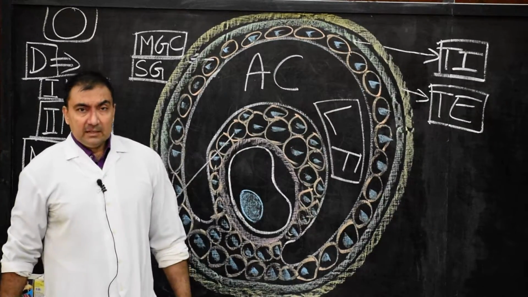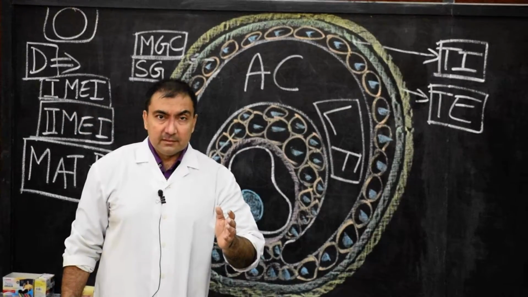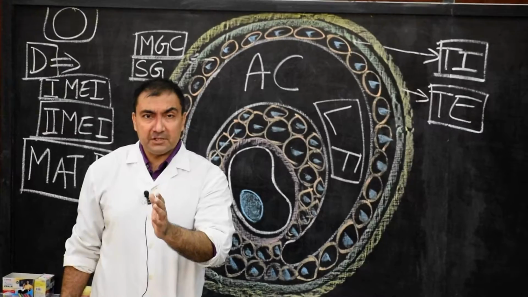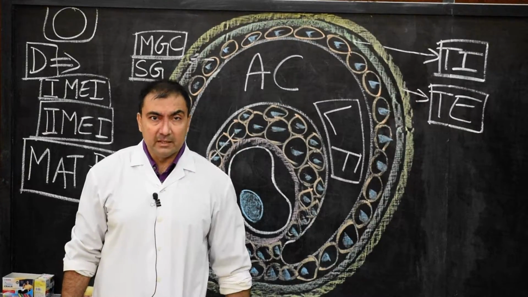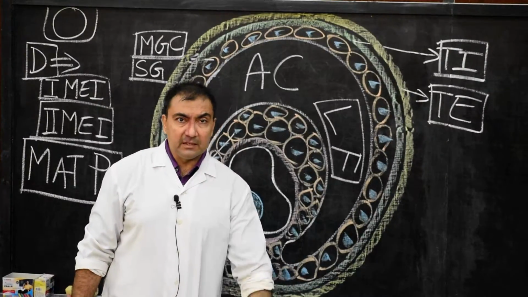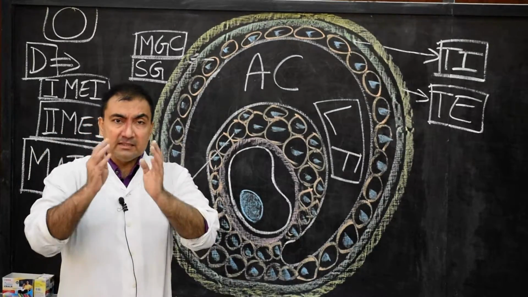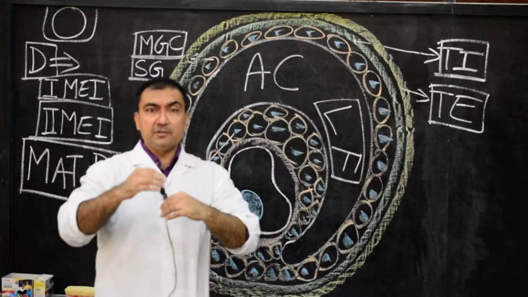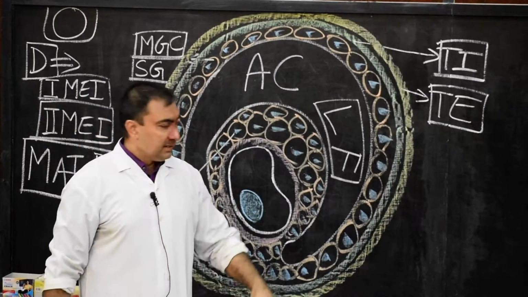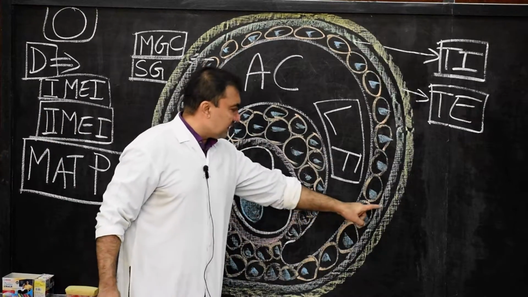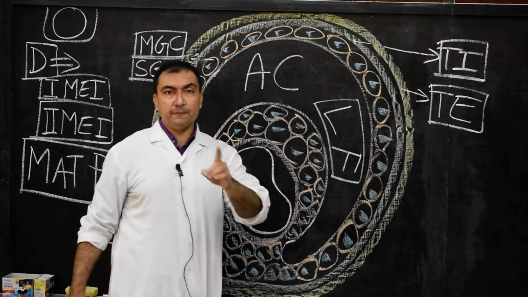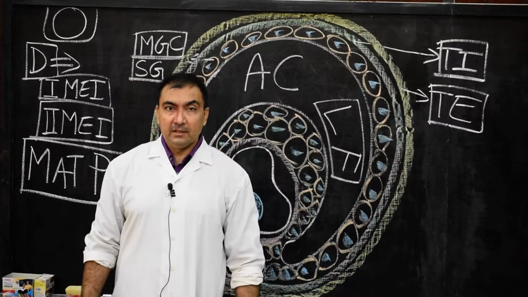So theca folliculi, which has differentiated from the stromal cells of the ovary, develops into a thick layer. This theca folliculi will split into two layers, theca interna and theca externa. Theca interna is more cellular and vascular, and theca externa is more fibrous.